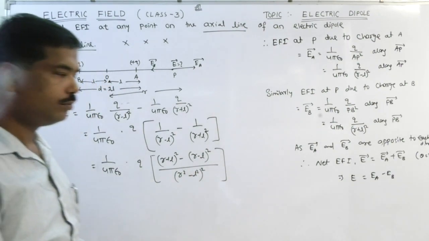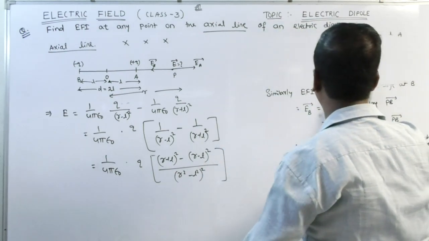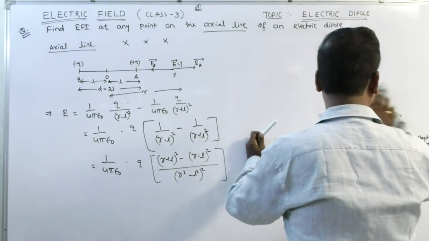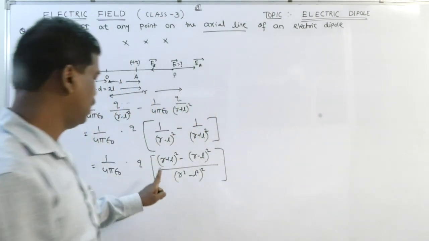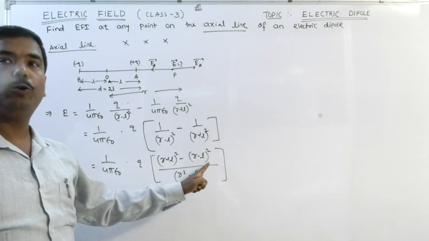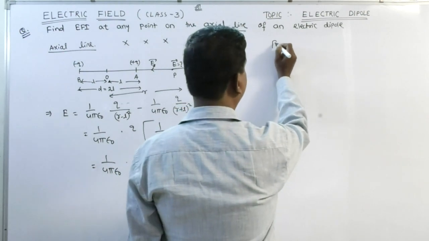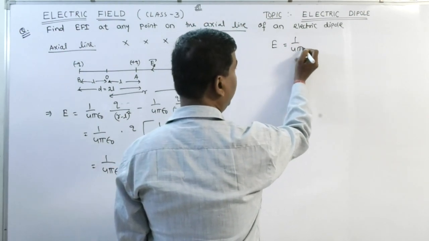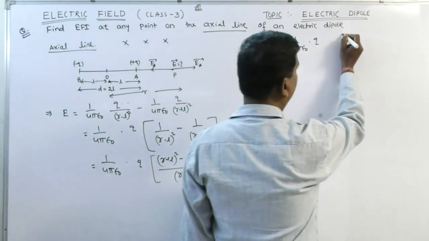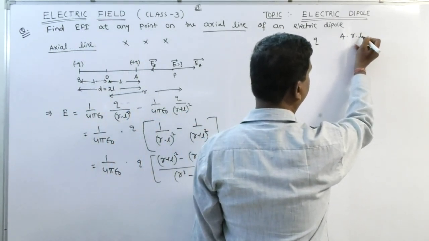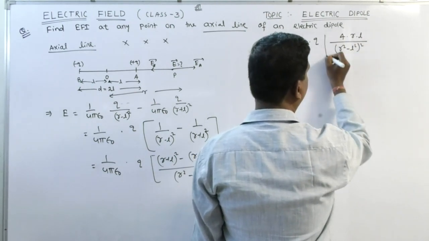Clear? A plus b whole square minus a minus b whole square is equal to 4ab. Hence, E is equal to 1 by 4 pi epsilon 0 into Q into 4RL by (R square minus L square) whole square.